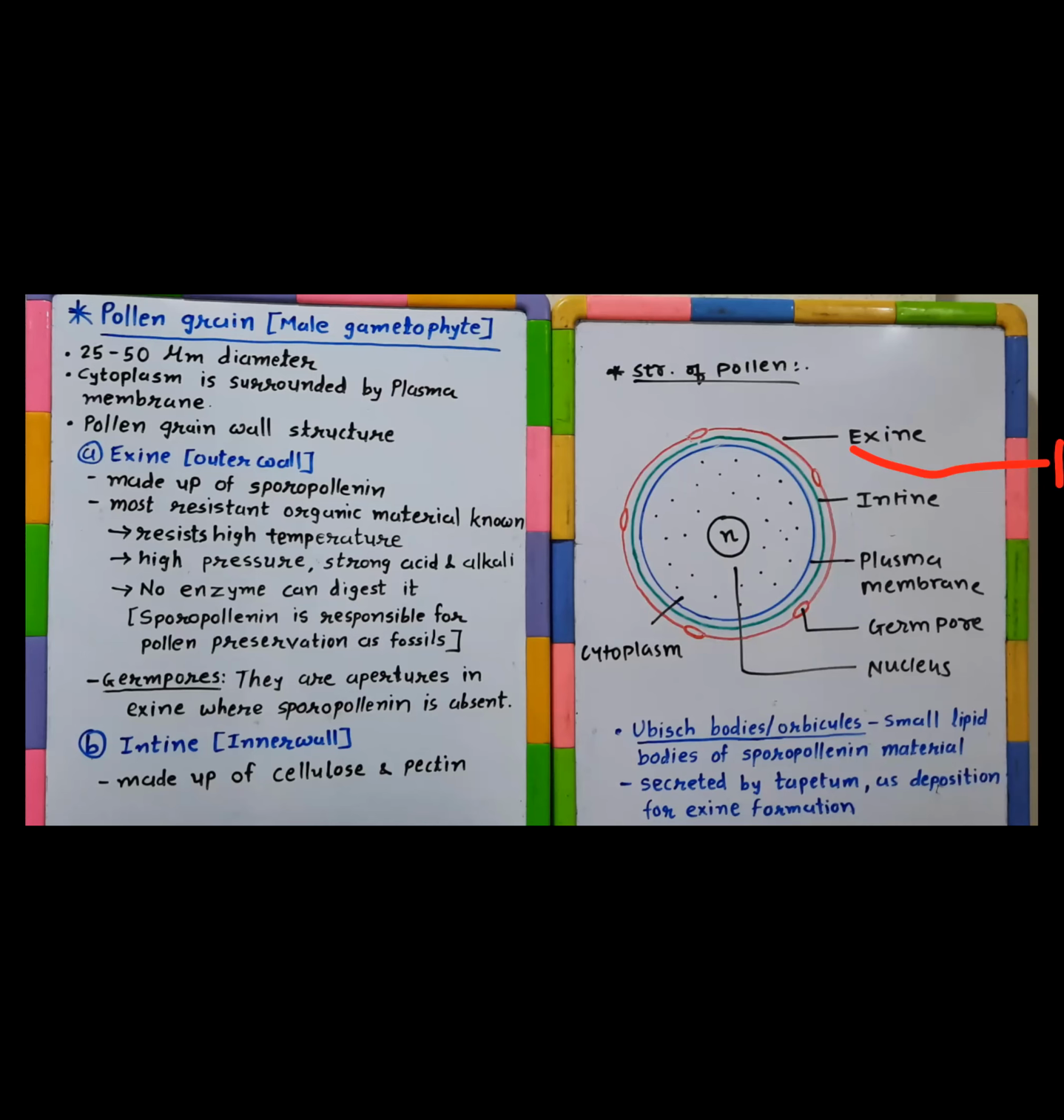Actually, these features are responsible for preservation of pollen as a fossil for a long time. We are getting the fossilized pollen preserved as it is for millions of years. What is the reason? All parts of the plant body get decomposed. Even wood can be decomposed, but what will be left behind is the pollen grain, the exines. The outer walls will be left behind. Why so? Because this exine is made up of sporopollenin.